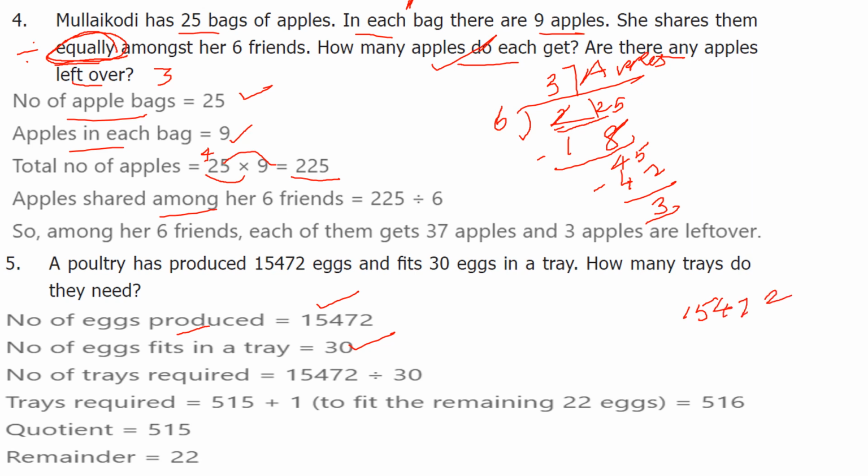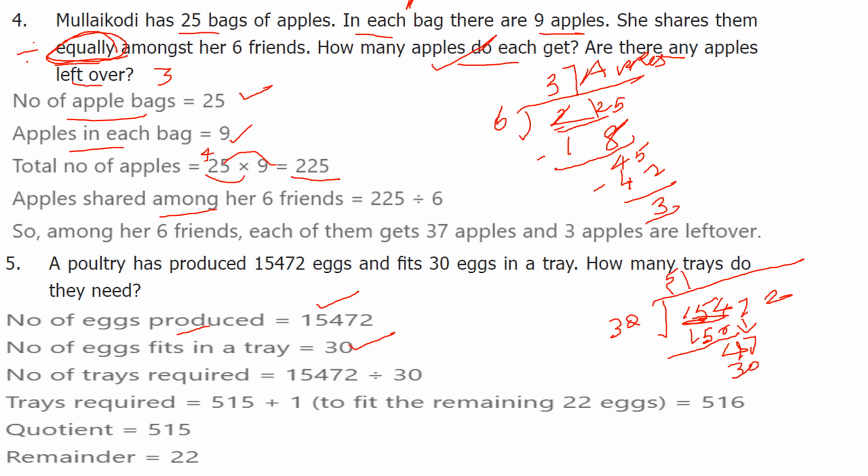15,472 divided by 30. Here you see first 2 digits also smaller, so you take the 3 digits. So 5 30s are 150. Here 4, 47 carried out. So 1 30 is 30.